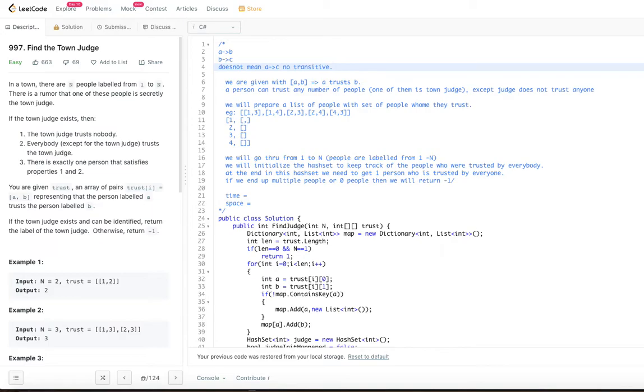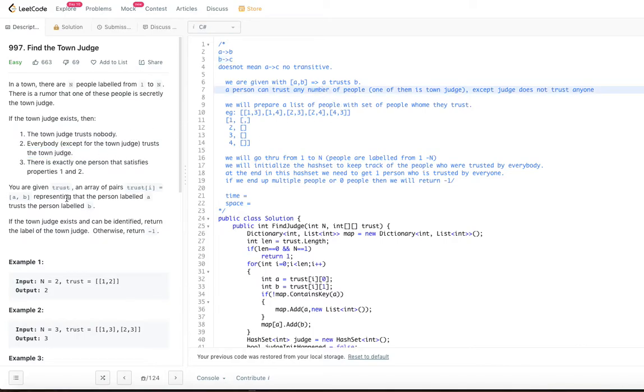So since the relationships are not transitive, whatever is mentioned in the trust array, we just have to take as is. So a trusts b is a trusts b. It's never a trusts c from the relationships a trusts b and b trusts c. Now that we clarified the transitiveness of the trust, let's look into the second one. Everybody trusts the town judge. That is another thing. There are n people, somebody trusts somebody, but among them, at least one of them is the town judge. That's what is given.